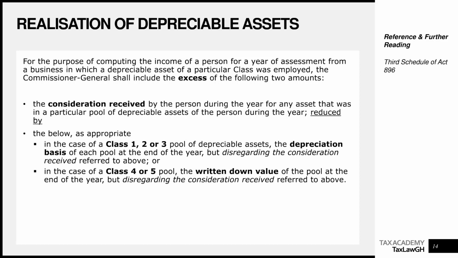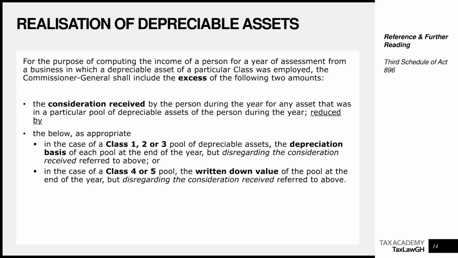What we are saying here is that where there is a realization, the excess of the following two amounts shall be included or shall be taken into consideration in computing the income of a person from a business. So you take the consideration received and reduced by, or you less the depreciation basis of the pool, which has not taken into consideration the consideration received above. What I mean is consideration received less depreciation basis of the pool, not factoring in the consideration received.